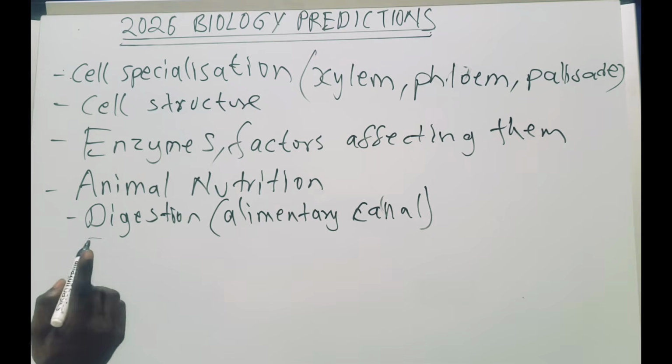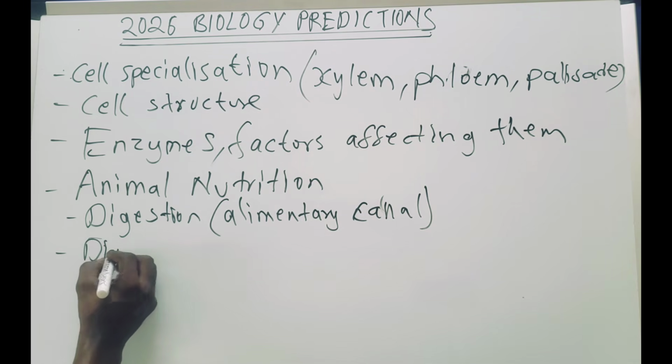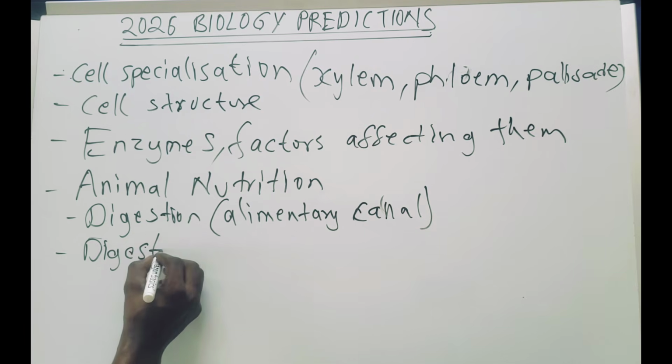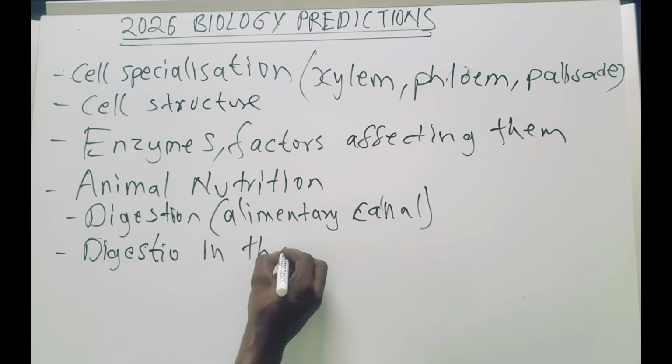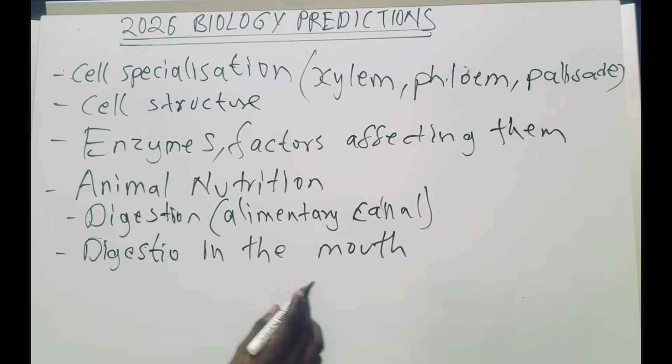So ensure that you understand what is digestion, the alimentary canal, how digestion occurs. Then on the essay part, pay attention. On the essay part, you should understand how digestion occurs in the mouth. They are going to tell you maybe 4 marks, or they'll give you the number of marks depending on the question, to describe digestion in the mouth. Because digestion starts in the what? In the mouth. So you need to understand how the digestion of starch starts in the what? In the mouth. Starting from the physical digestion, then the chemical digestion, the enzymes that are involved and everything.